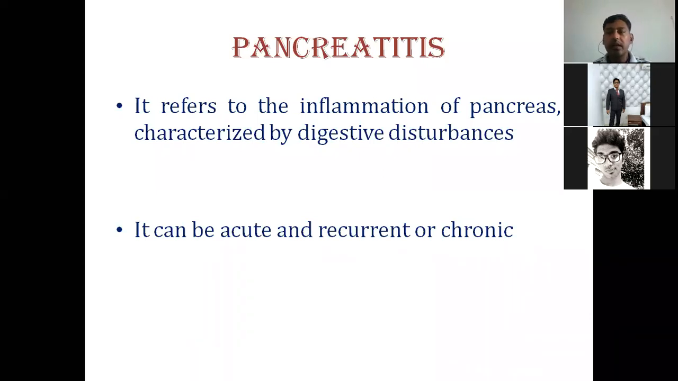Acute means it is of sudden onset. If there is sudden onset, it will be acute, and if it is chronic, then the onset of disease will be over a longer duration, or it will persist for a longer time, and then maybe a recurrent occurrence. So recurrent and chronic are the same, but if there is sudden onset, then it is called acute.